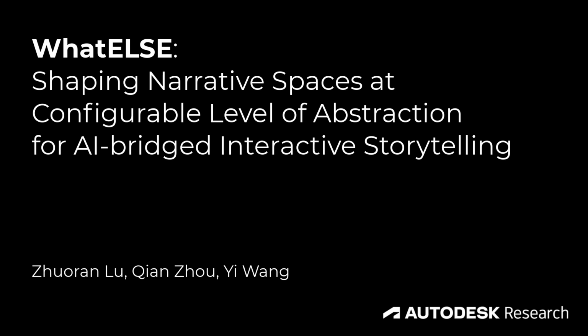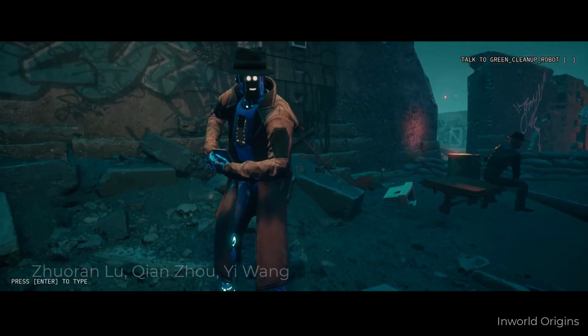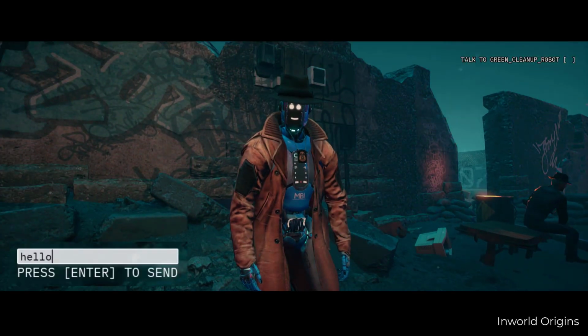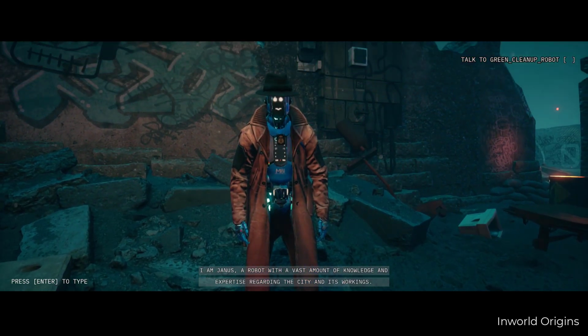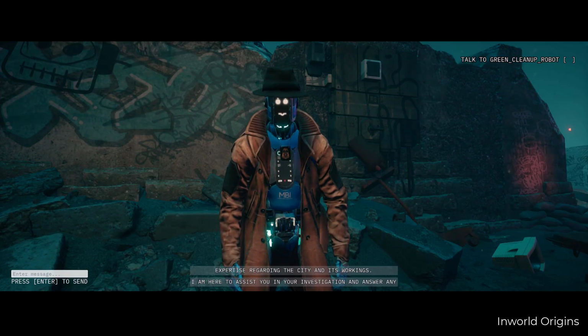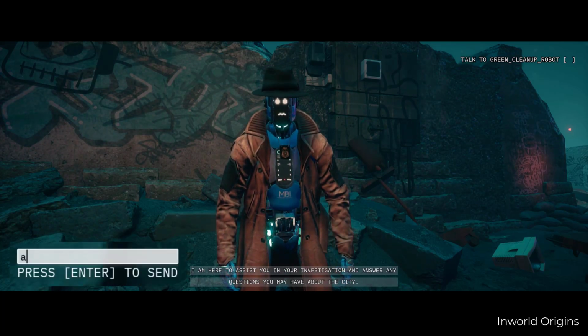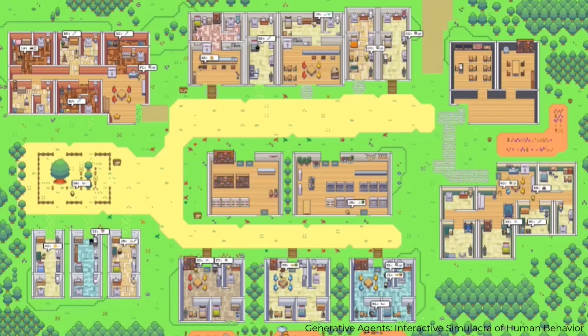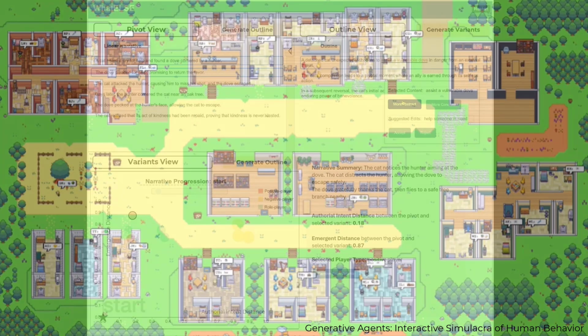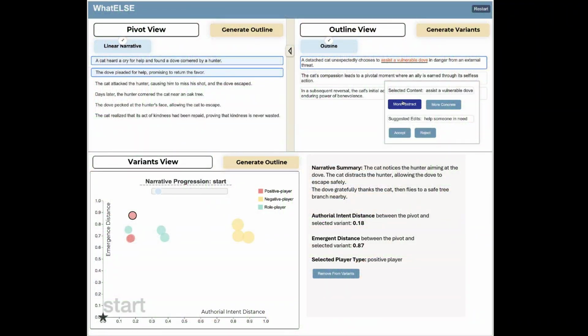We present WhatELSE, an interactive narrative authoring system that allows users to shape narrative spaces at configurable levels of abstraction. Generative AI enables just-in-time narrative generation that adapts to player actions. This new workflow brings opportunity to interactive storytelling, but also makes it challenging for authors to control the space of possible narratives depending on what the players may do at runtime. To address this challenge, we created WhatELSE.